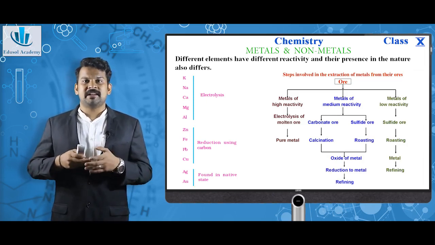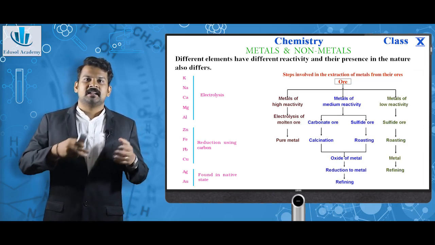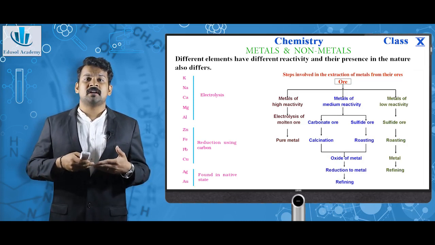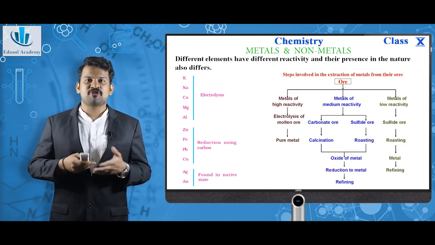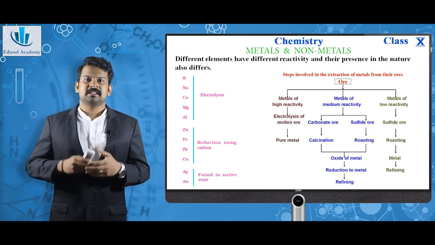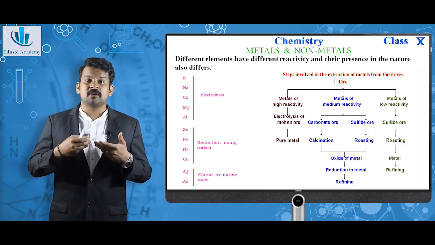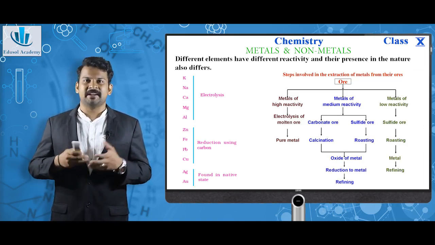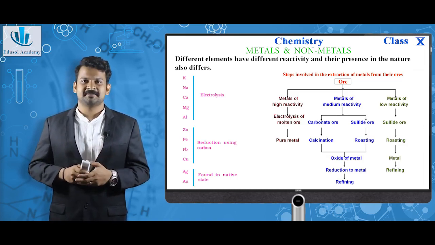For the metals of middle reactivity, there are carbonate ores and sulfide ores. Carbonate ores are extracted by the calcination process, sulfide ores are extracted by the roasting process. These 2 processes give the oxide of the metal, which is then reduced to the metal, which is subjected to refining to obtain the pure state.